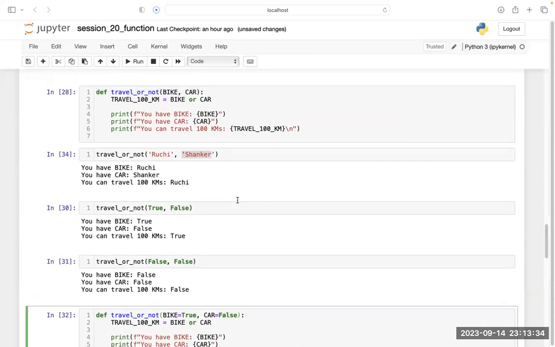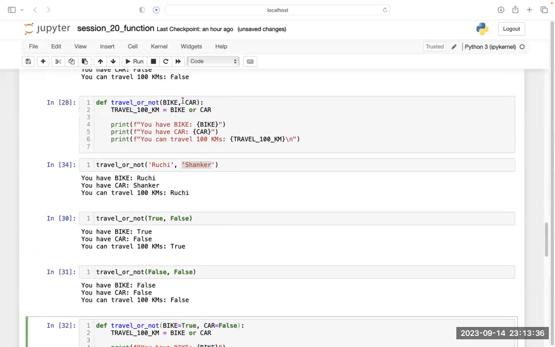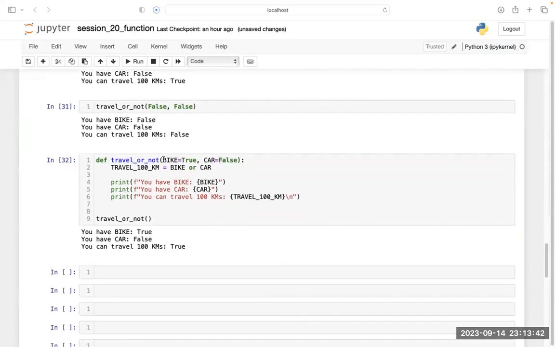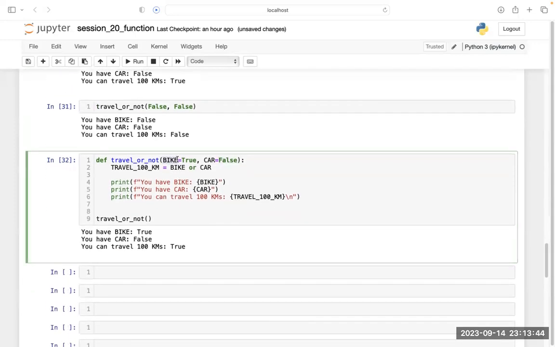In this one, I have not defined it. But here, I have defined that my bike contains true and this car contains false. So this is called a default argument.